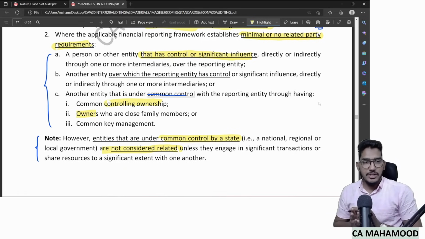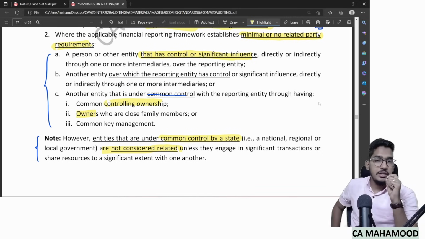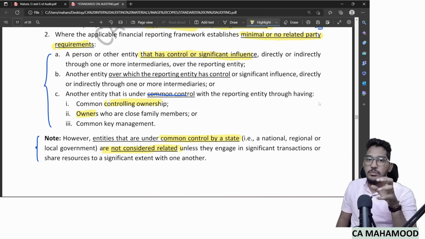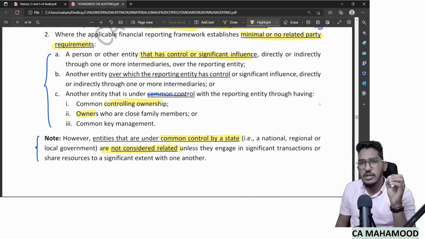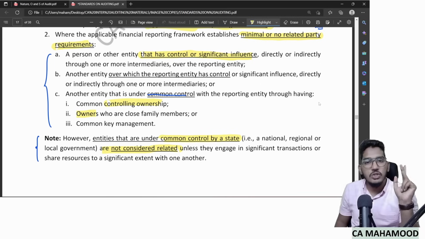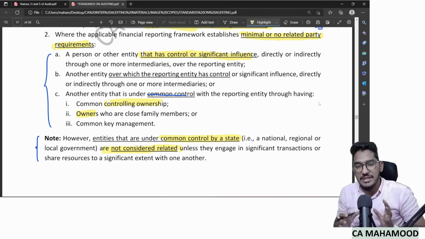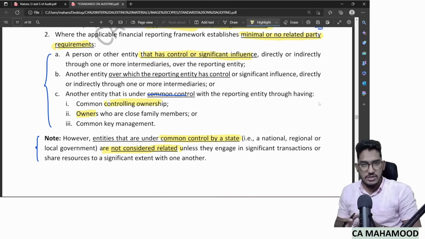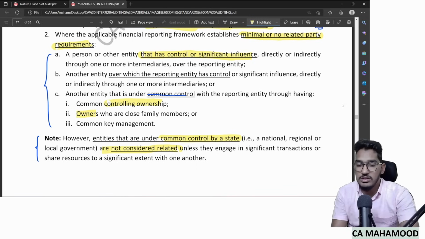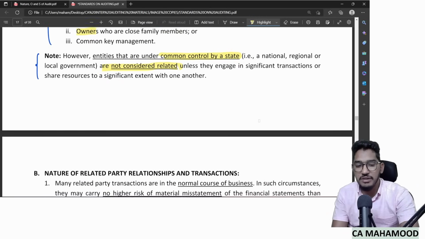Like Indian Oil Corporation and Bharat Petroleum, both are under common control of the government, still they will not be considered related unless both are engaging in some similar transactions or sharing resources, then only they will be considered related. This is an exception to the definition. Clear everyone? So this is how the term related party has been defined.